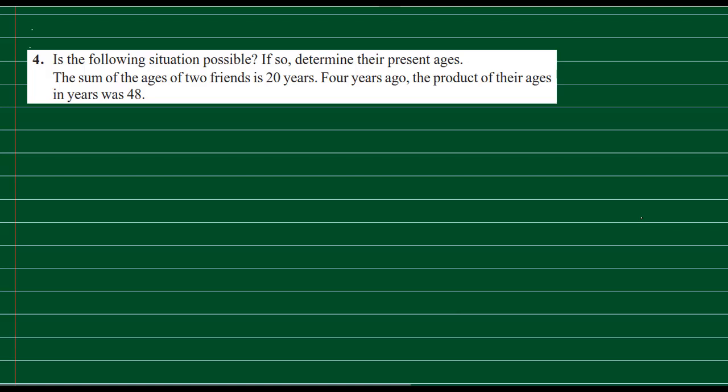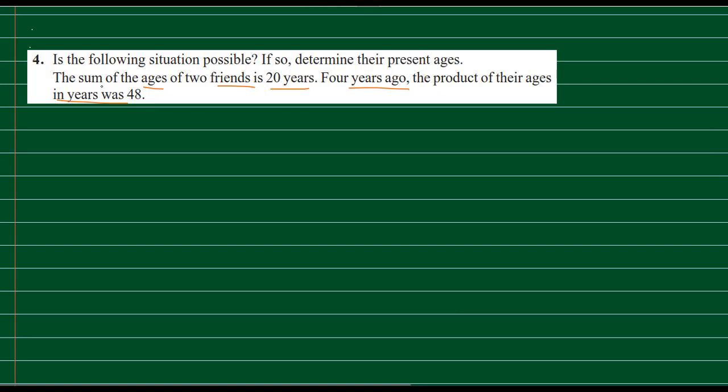Next question: is the following situation possible? The sum of the ages of two friends is 20 years. 4 years ago, the product of their ages in years was 48. Now, currently their ages add up to 20 years, and 4 years before, the product of their ages was 48. So, is the situation possible?